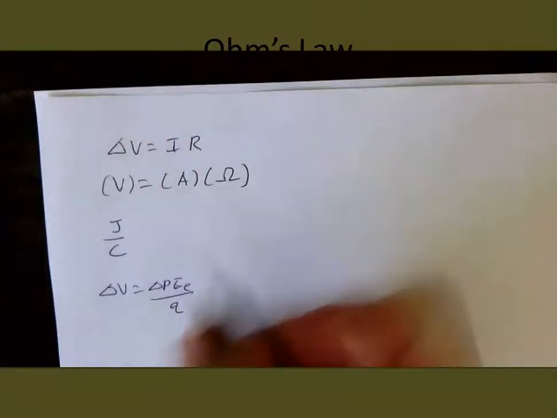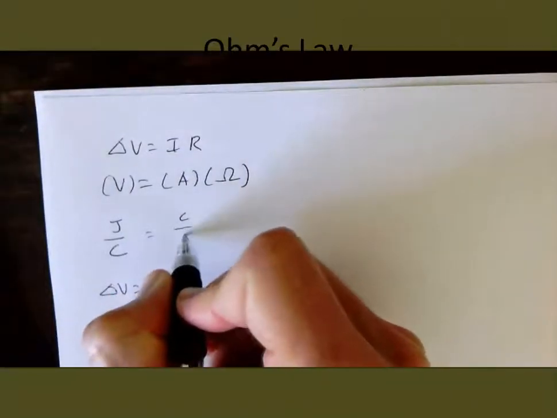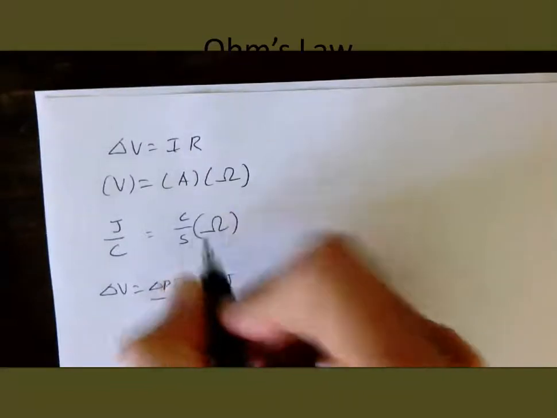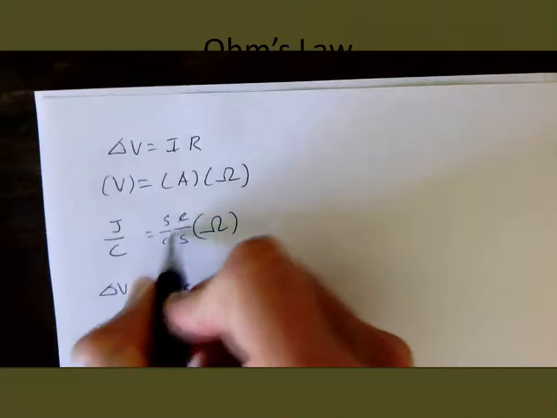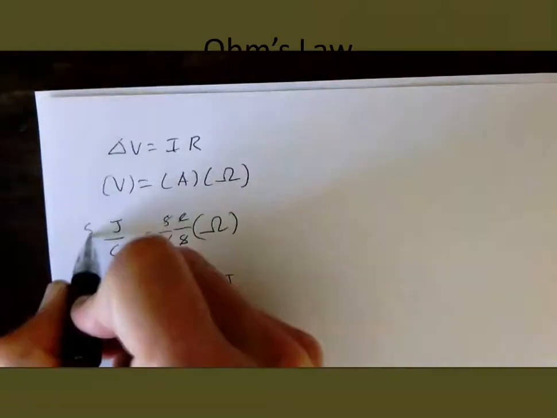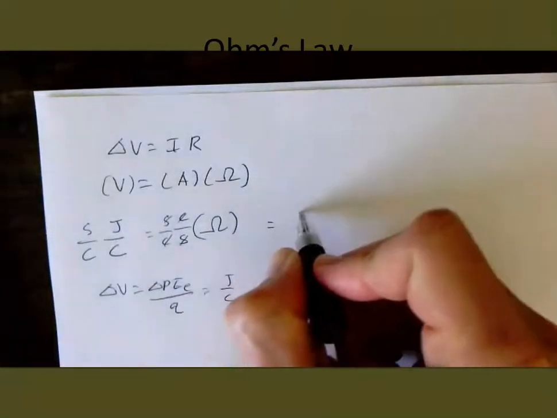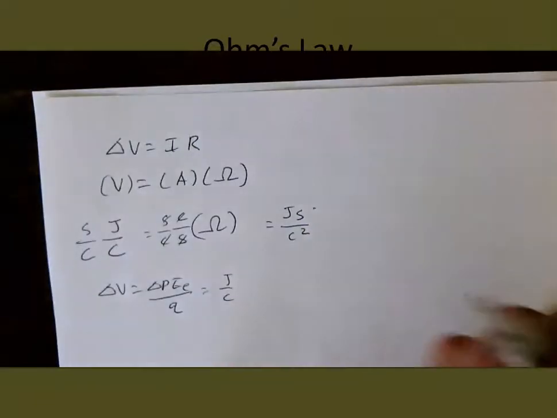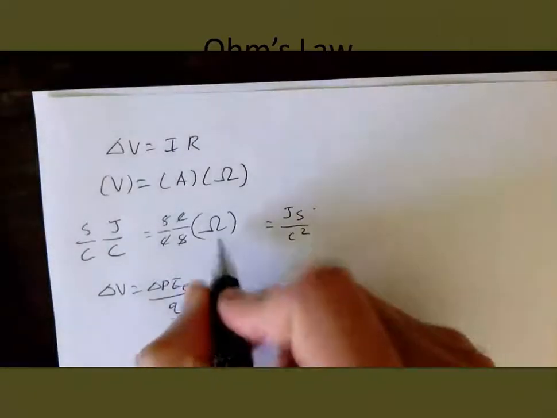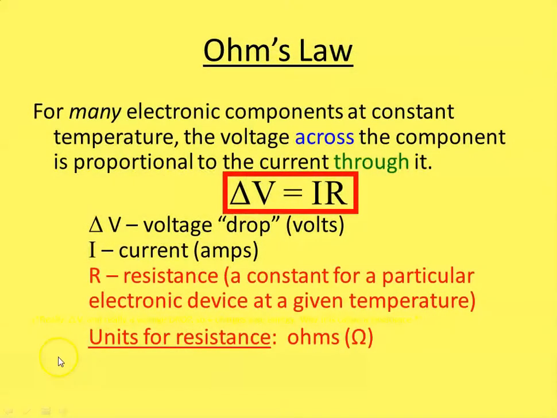This could be a capital Q, that would be okay, but this is joules per coulomb. And an amp is coulombs per second. So what is an ohm? If we multiply both sides by seconds over coulombs, so that these cancel out, an ohm is a joule second over coulomb squared. So that's why nobody worries about it. But we're going to define this new term, an ohm, which is a joule second per coulomb squared. And that allows our constant of proportionality to be 1.